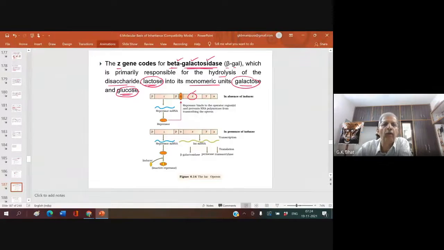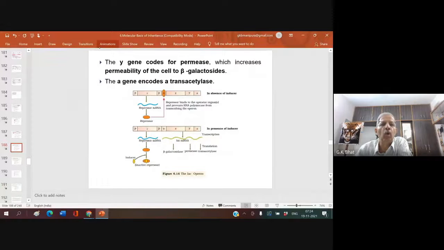Now, you have another gene called Y gene. Y gene codes for another enzyme called permease, which increases the permeability of the cell to beta galactosides. This beta galactoside should pass through the membrane of the bacteria, so for that we require permease.